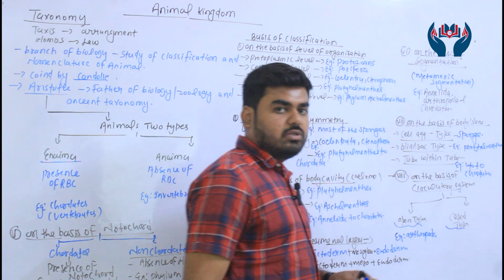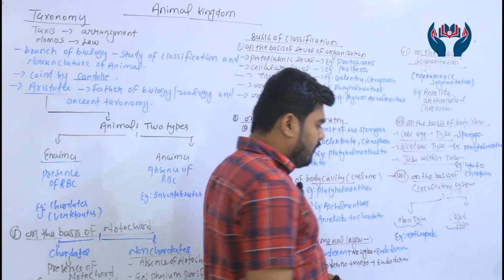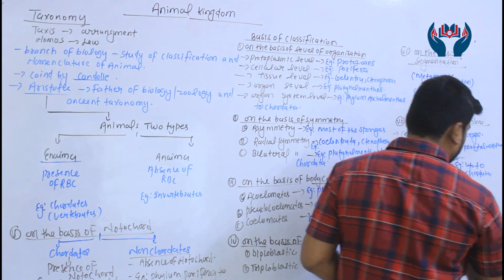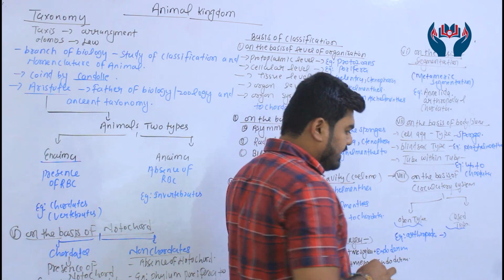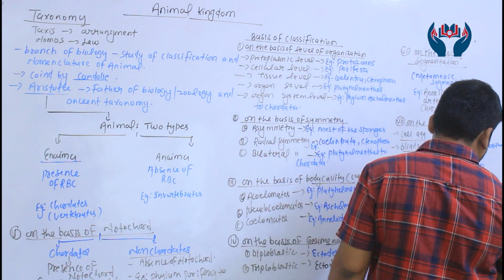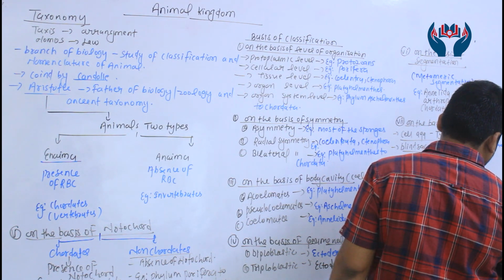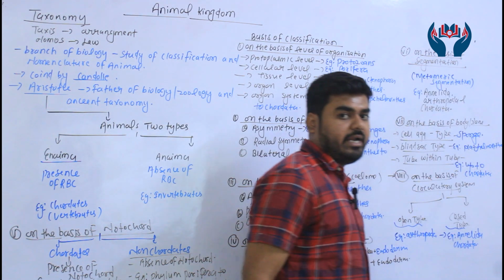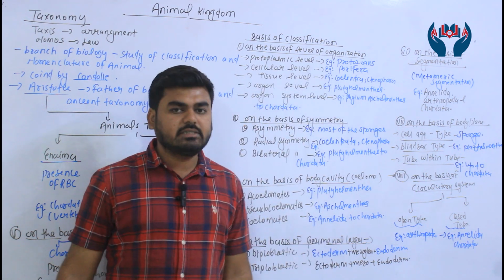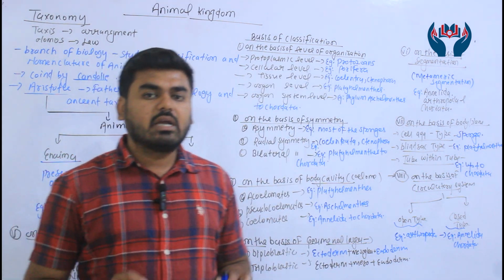And the closed type of circulatory system is where blood vessels are well developed and blood flows through vessels. Examples are phylum Annelida and Chordata. Is that clear or not? So it's all about the basis of classification.